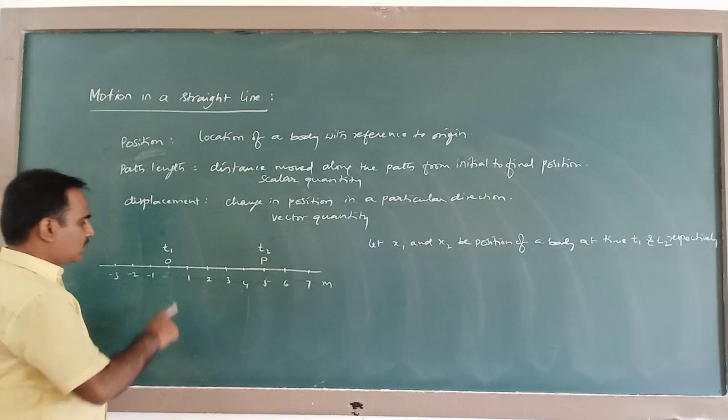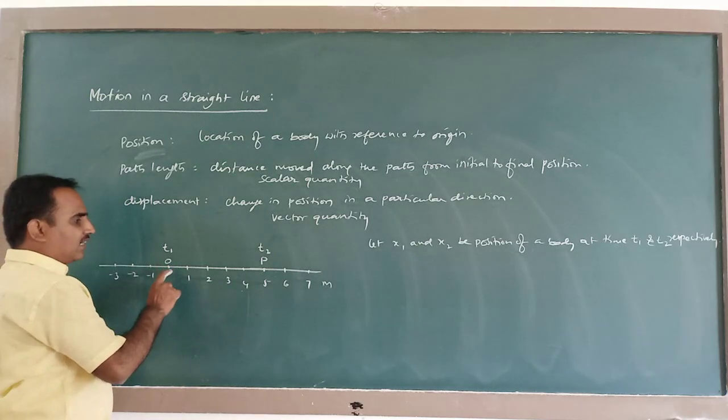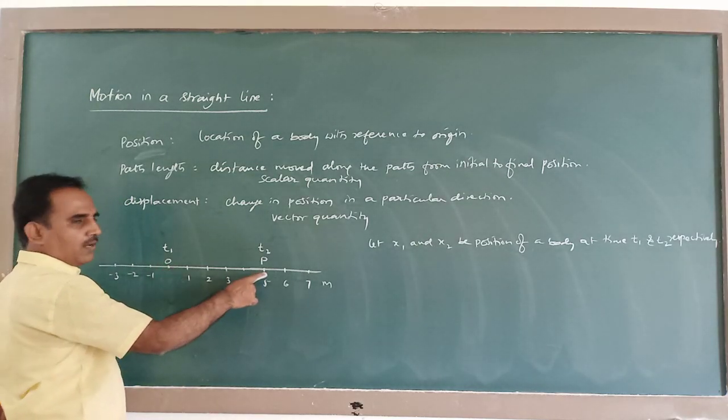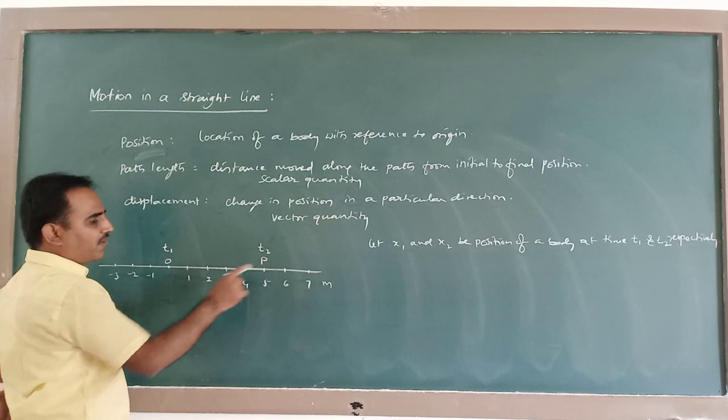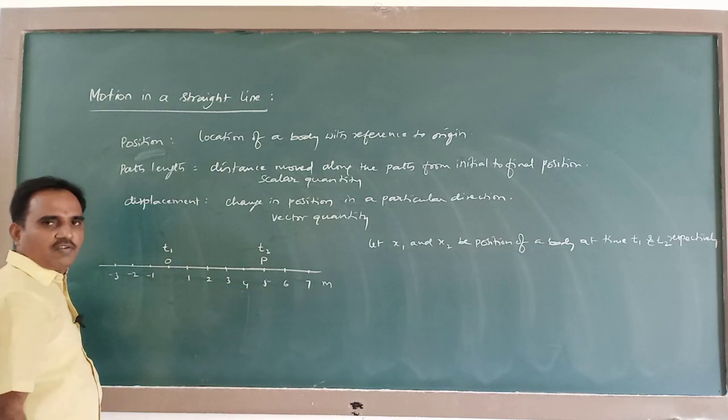Distance travelled means the length of the path from initial position to final position. So from here to here it is 5 meter. So distance travelled is 5 meter.